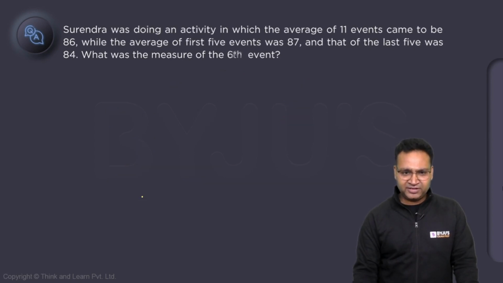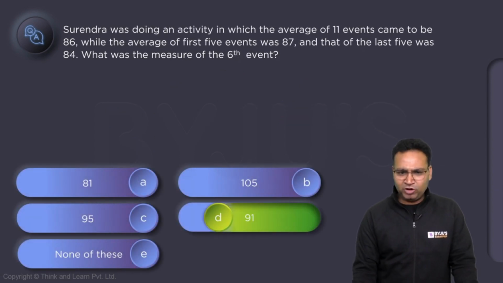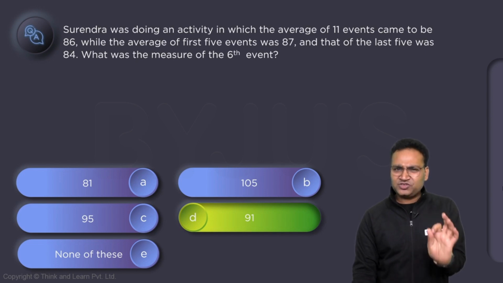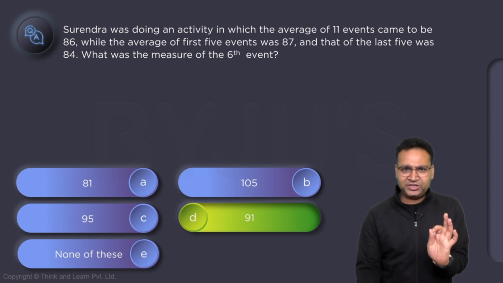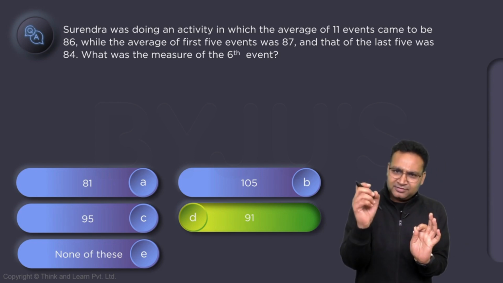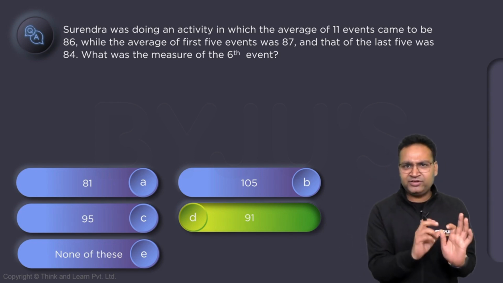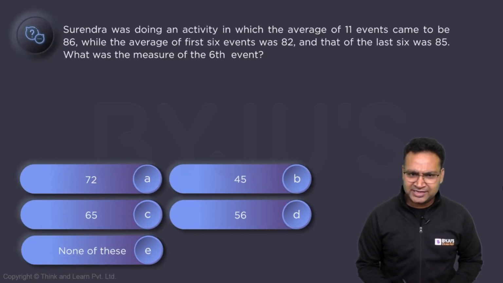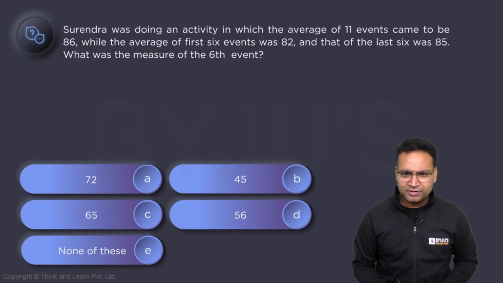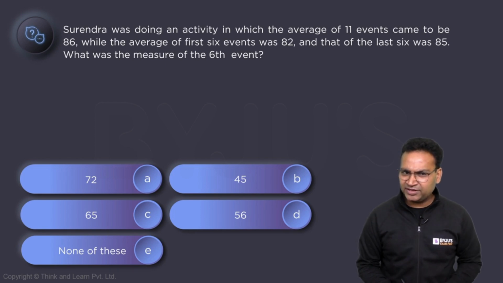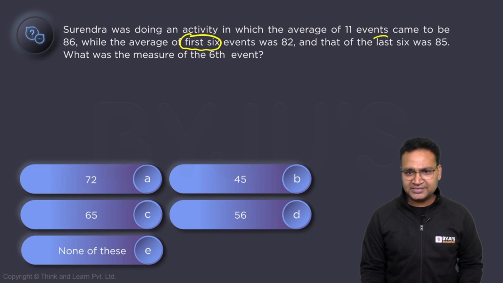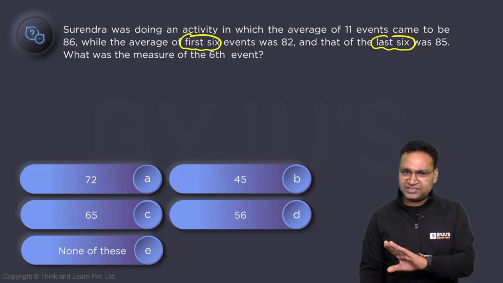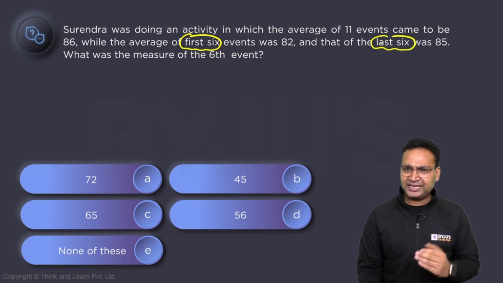Let's verify whether my answer is 91 or not. Yes, that's correct. Straightforward, simple application: average is sum upon number, so sum is average into number. Let's see whether this question is exactly the same or different. It seems exactly the same, but there's something different. What is the difference? First 6 and last 6, instead of first 5 and last 5.